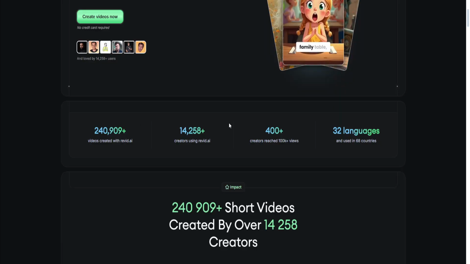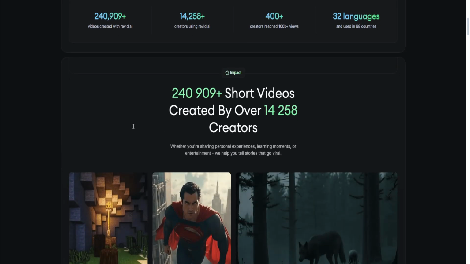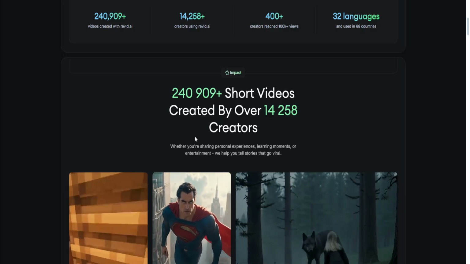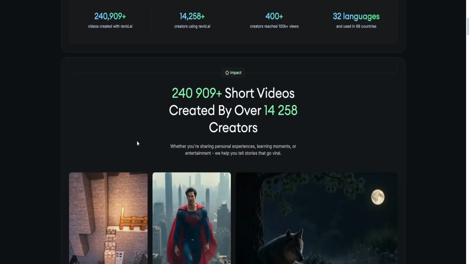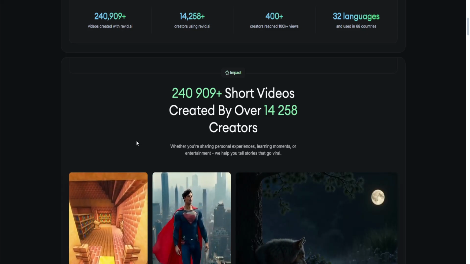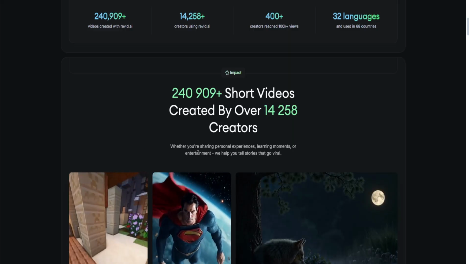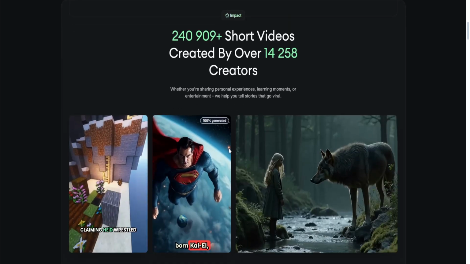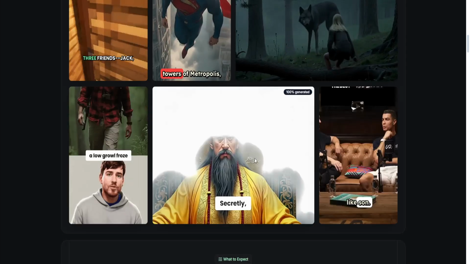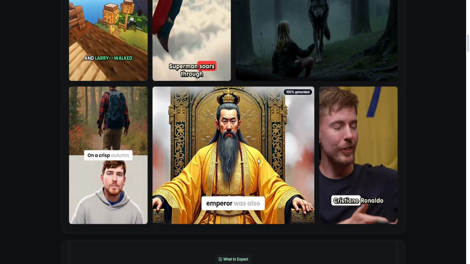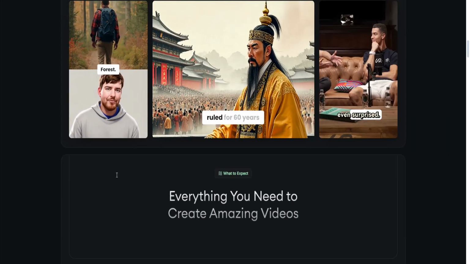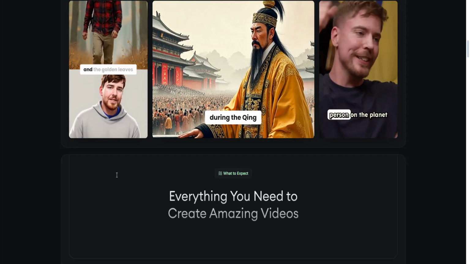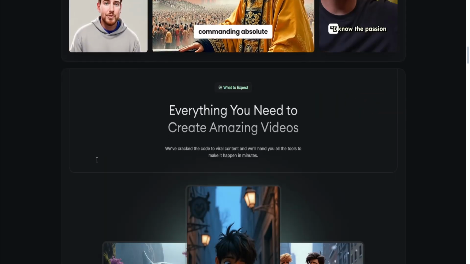So what it offers is rapid video creation. It turns prompts or text into multi-scene videos with AI-generated voices and animated avatars within minutes, saving hours compared to manual editing. They also have script and hook generation. They even have viral content inspiration, which provides access to a library of millions of trending social media posts. They also have a user-friendly interface and feature-rich plans, which have credible use cases for TikTok and other platforms.